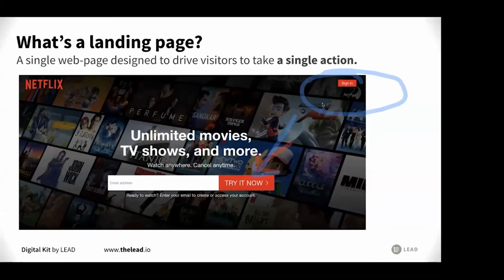Why don't they put an About Us page? Hey, we are Netflix, the biggest company in the world for web streaming. They don't do that. They have no time to do it because nobody wants that, right? People want to get the main benefit immediately. So that's a landing page.